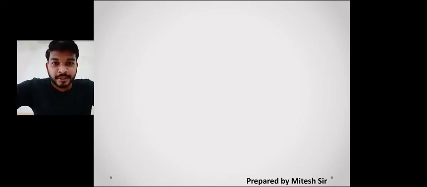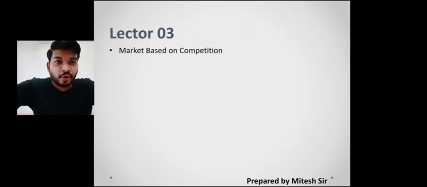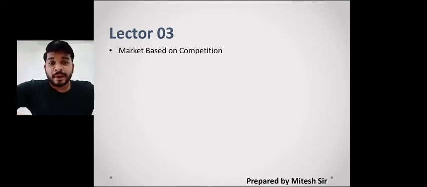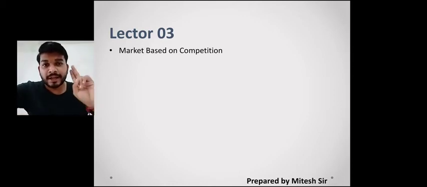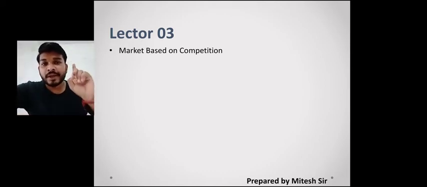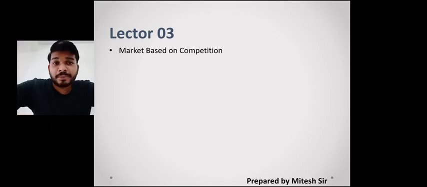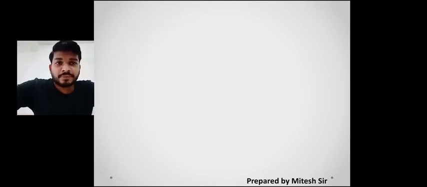We are learning chapter 6, Markets, and we are going to start with lecture 3, which is based on competition. Earlier, in lecture number 2, we completed market based on quantity and market based on location. In location there are 4 types: local market, regional market, national market and international market. Whereas market based on quantity has 2 types: wholesale market and retail market. And today in this chapter we are going to learn about the market based on competition. So let's start.